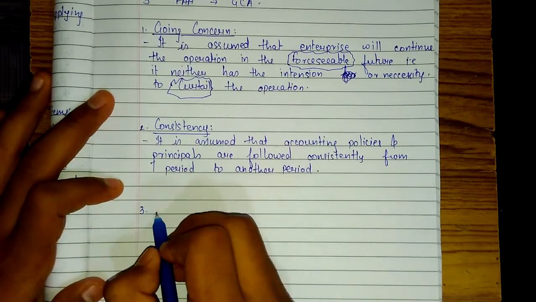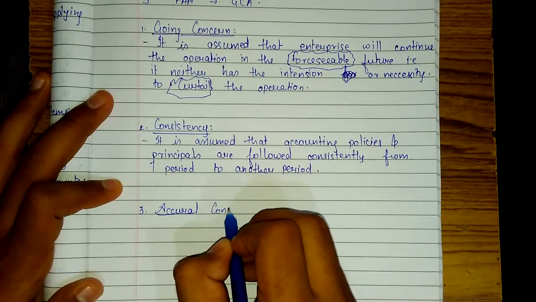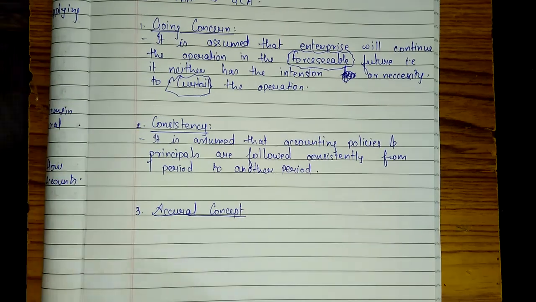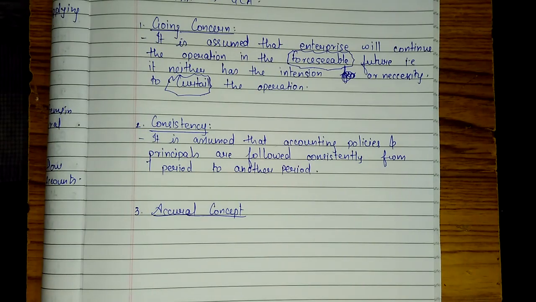Third, we have accrual concept. You all might be knowing the basics, we follow accrual concept only. What does accrual mean? Listen. As per accrual, the revenue and cost are recorded, that is incurred or expensed, in the period to which they relate, rather than on the basis of receipt and payment.